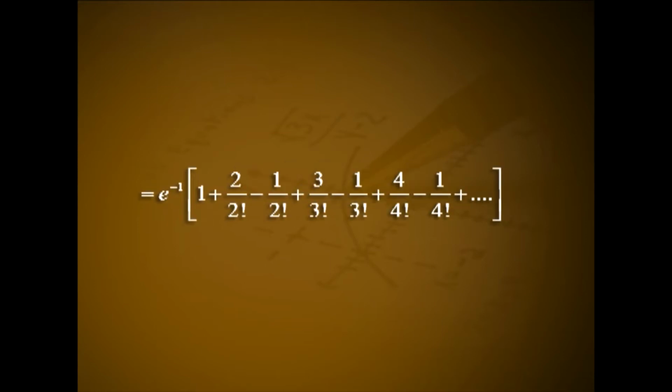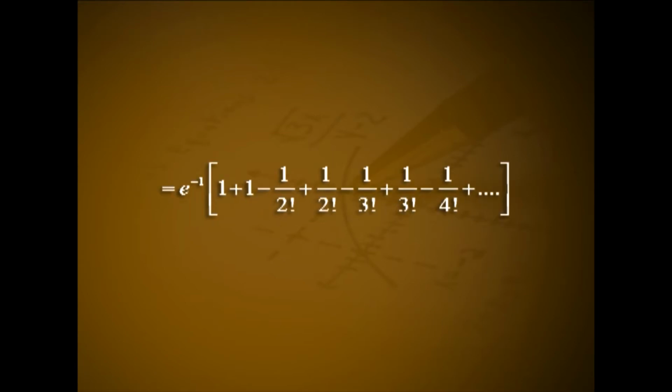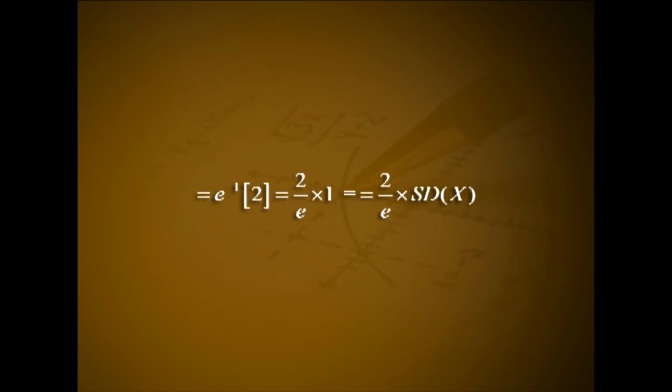That is e raised to minus 1 into 1 plus 2 by 2 factorial minus 1 by 2 factorial plus 3 by 3 factorial minus 1 by 3 factorial plus 4 by 4 factorial minus 1 by 4 factorial plus etc. That is e raised to minus 1 into 1 plus 1 minus 1 by 2 factorial plus 1 by 2 factorial minus 1 by 3 factorial plus 1 by 3 factorial minus 1 by 4 factorial plus etc. That is e raised to minus 1 into 2, that is 2 divided by e into 1, that is 2 by e into standard deviation of X.